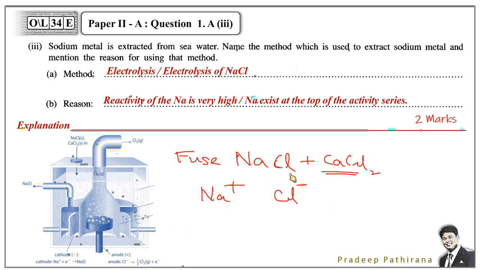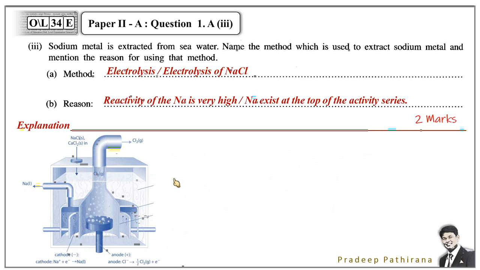And what are the chemical processes that take place in this Downs cell? Sodium ions obtain electrons from this cathode, and by obtaining electrons the sodium ions become sodium metal. Obtaining electrons is the cathodic process, or this is the reduction.